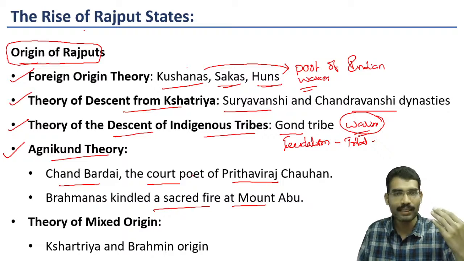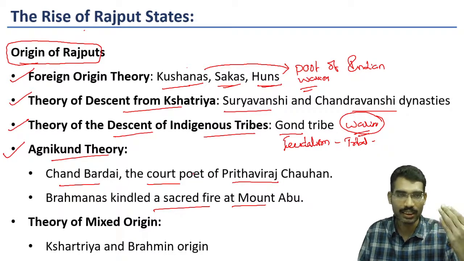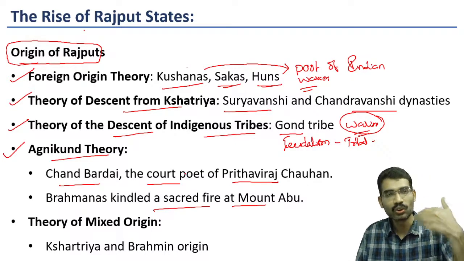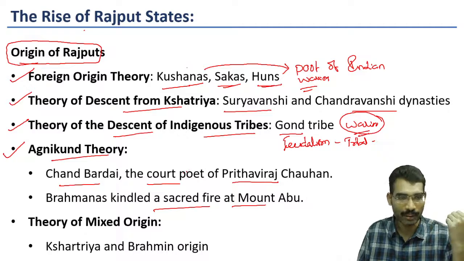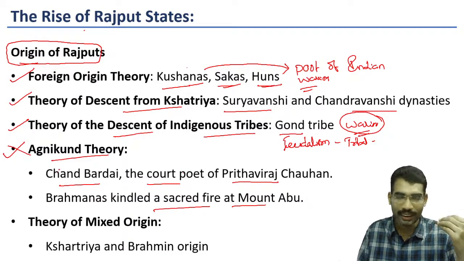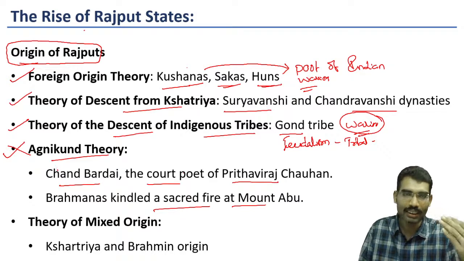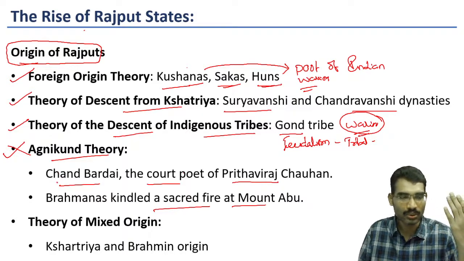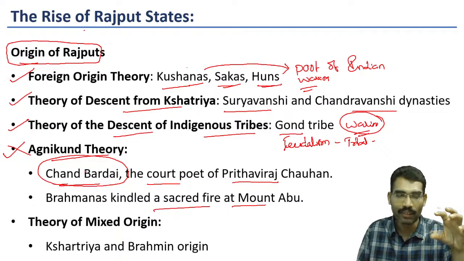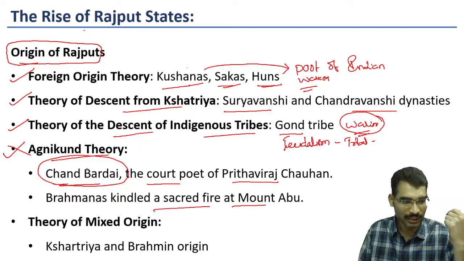This is completely based on mythology. When bad things increased in Indian society, Brahmanas performed a sacrifice. Out of this sacrificial pit, Rajputs emerged to establish Varnashrama Dharma. Many historians outrightly reject this theory. However, this theory is also important for historians to show that these kinds of theories were also woven when it comes to the rise of Rajput states.